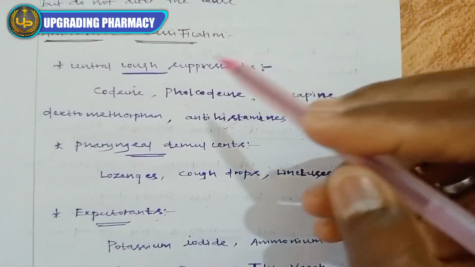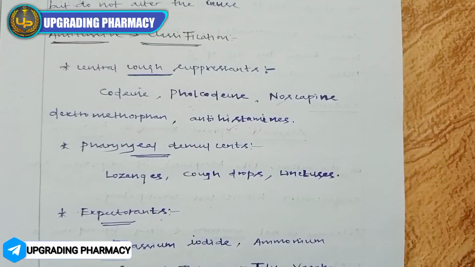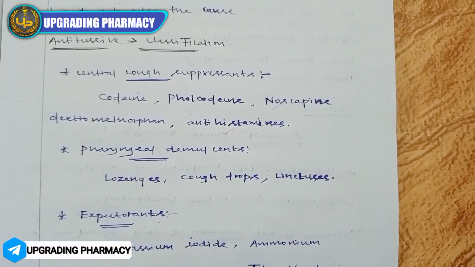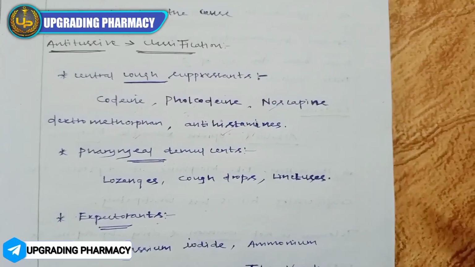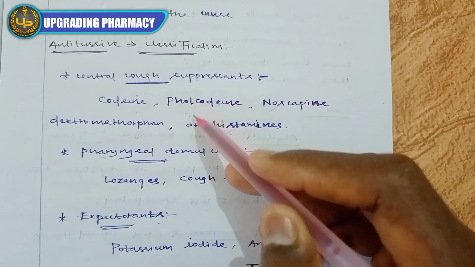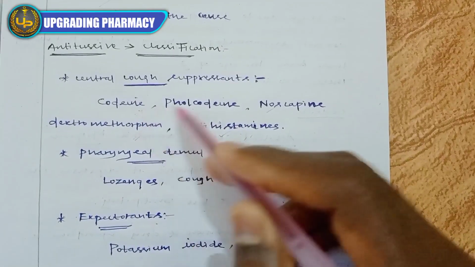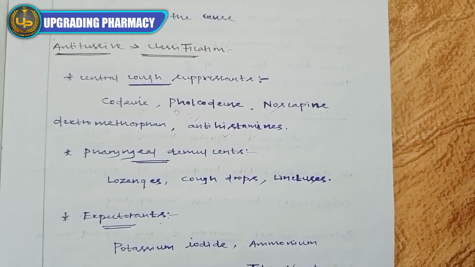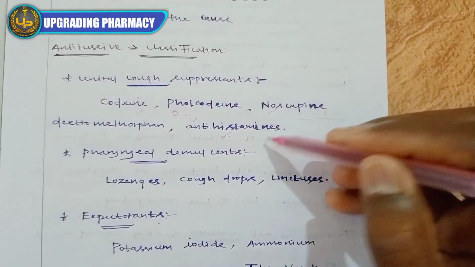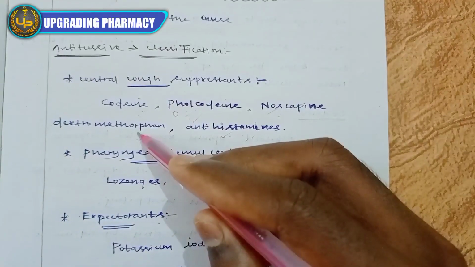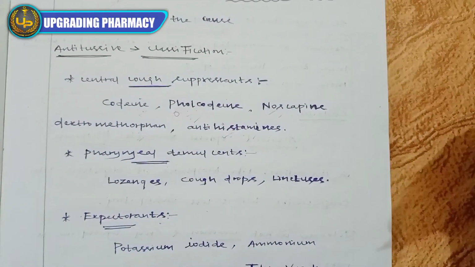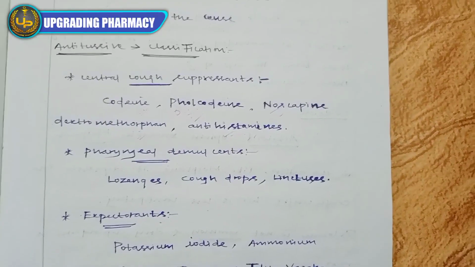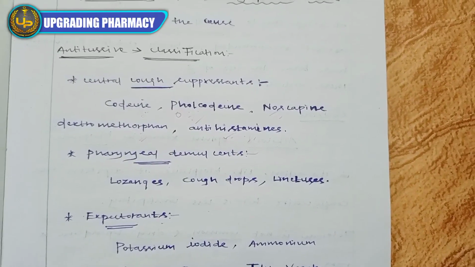Central cough suppressants act directly on the brain, that is, on the cough center in the medulla oblongata, and suppress the cough. This includes codeine and pholcodine. Both codeine and pholcodine are opioid analogs, that is, they act on the opioid receptors in the brain and suppress the cough. Noscapine and dextromethorphan are analogs of opium, but they do not act directly on the opioid receptor; they also act on the cough center.